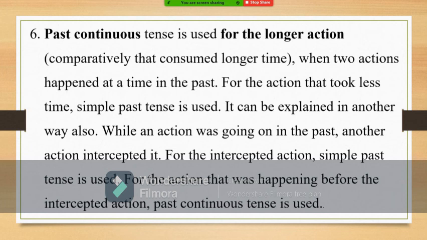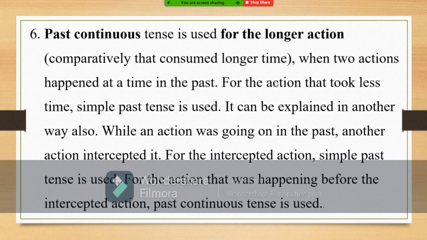It is a way of explaining the usage of past continuous tense. There is one more way. It can be explained in another way also. An action was going on in the past. That means it started earlier and it was going on. Another action intercepted it, means it crossed. It came across the previous action. For the action that intercepted, we have to use past tense. For the other action which was going on, that means that started earlier and was going on for a long time, for that action, we have to use past continuous tense.